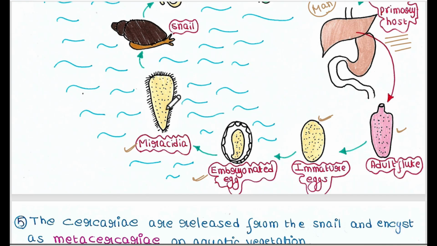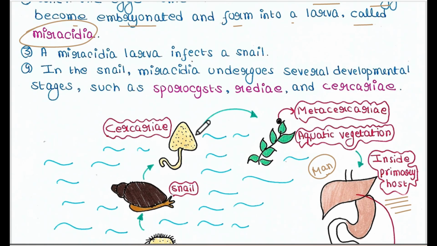It is now swimming in the water, right? The miracidia larva infects a snail. So this is the snail. We know that the snail is the intermediate host, and in this case the man is the primary host.